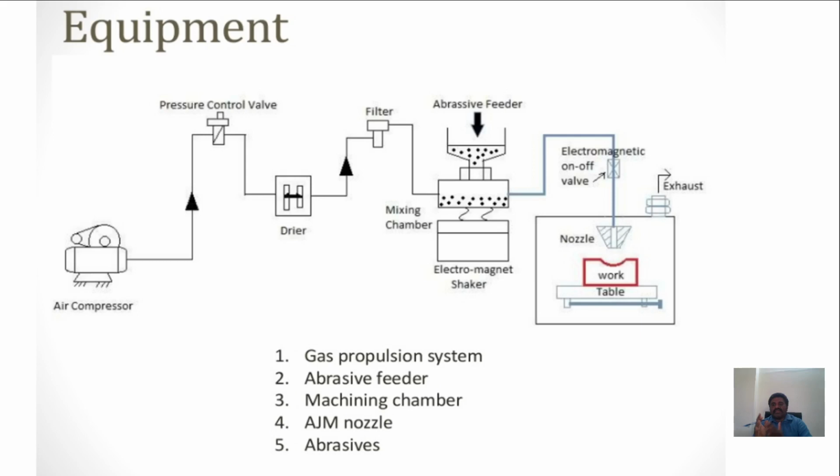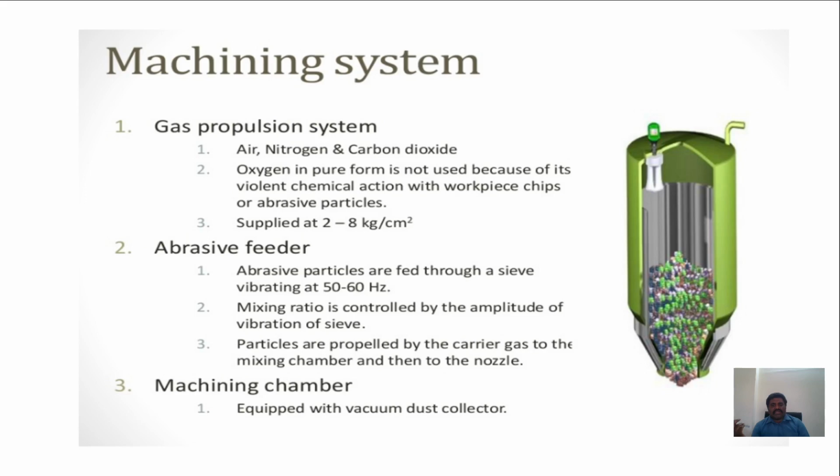The abrasive feeder depends upon the abrasive particles; we use a vibrator of 50 to 60 hertz here. The mixing ratio is controlled by the amplitude of the vibrator; we can also use an electromagnetic vibrator. The particles are provided by the carrier gases to the mixing chamber, then to the nozzle. The machining chamber is equipped with a vacuum dust collector, and we use a pump for that.